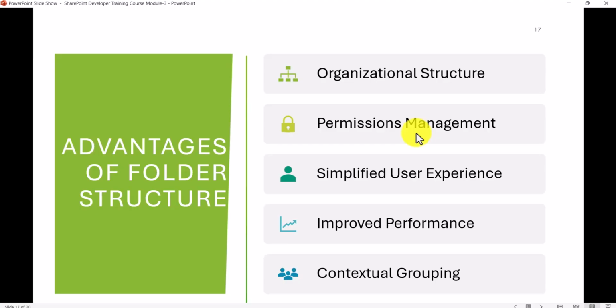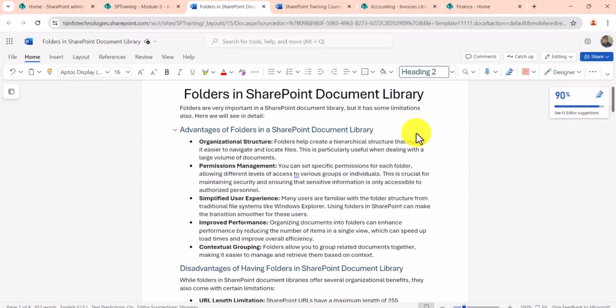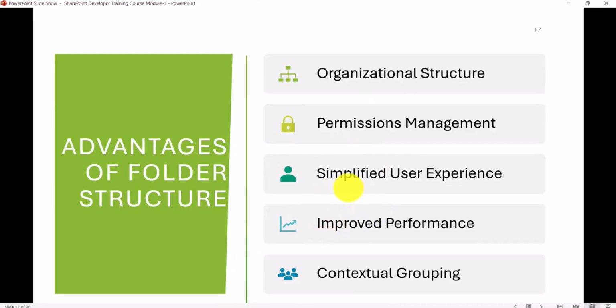And also it will improve performance. How will performance be improved? It's about the list view threshold limit, right? You cannot access more than 5,000 items in a single view. So folders are one way where you can create folders, and it will get you the data based on the view. So it will be easier, it will increase the performance.